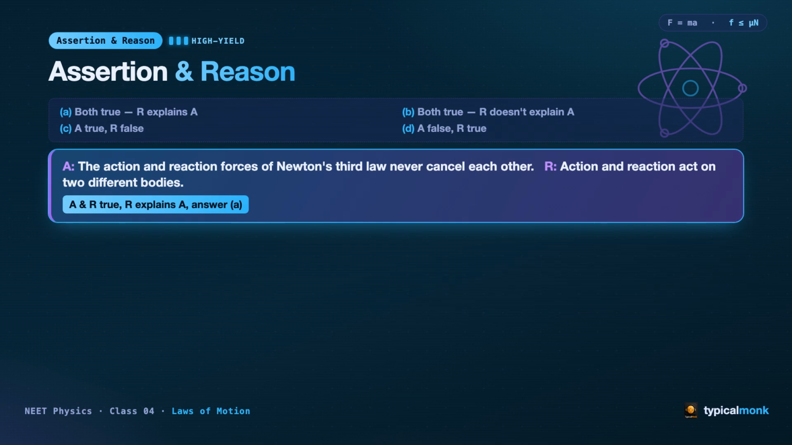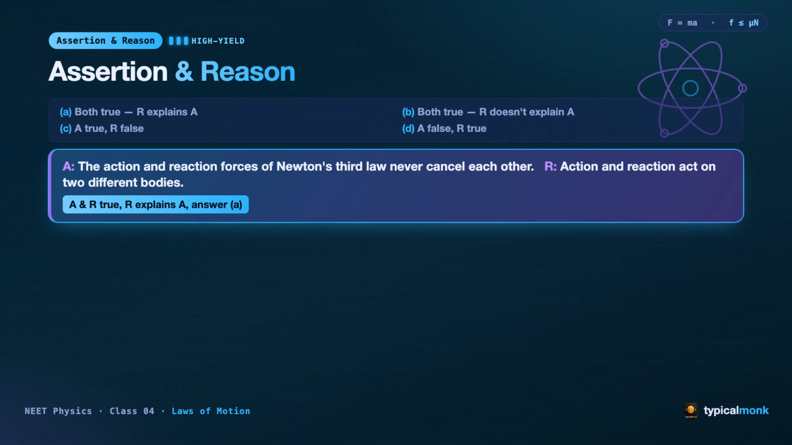Let us drill the NEET way. Remember the 4 options. Option A, both statements true and the reason explains the assertion. Option B, both true but the reason does not explain. Option C, assertion true, reason false. Option D, assertion false, reason true.